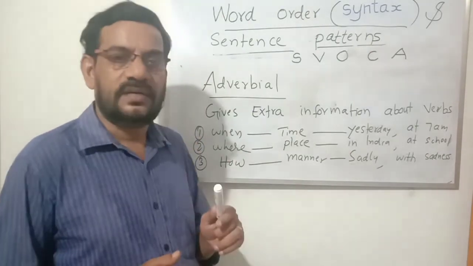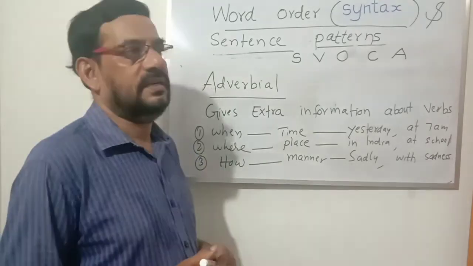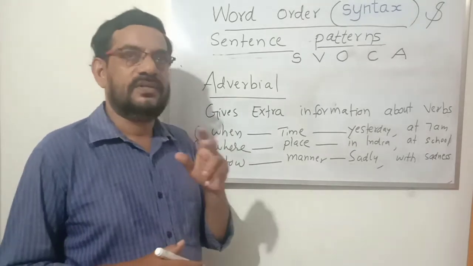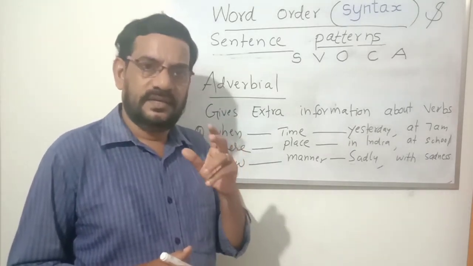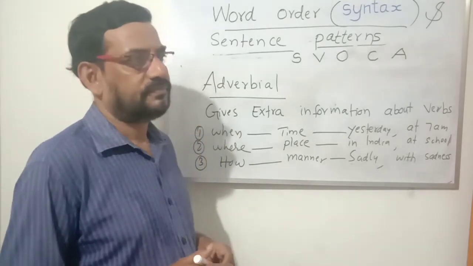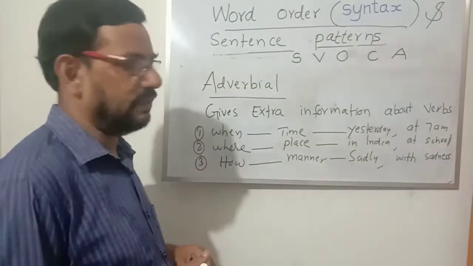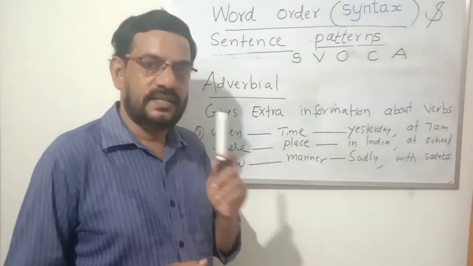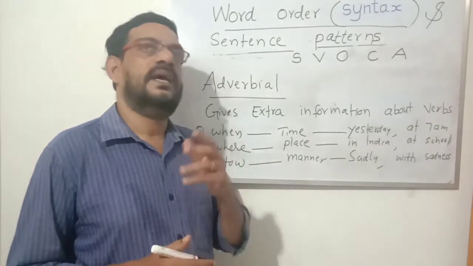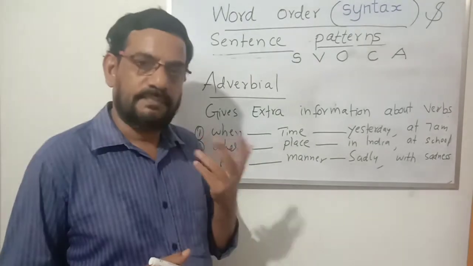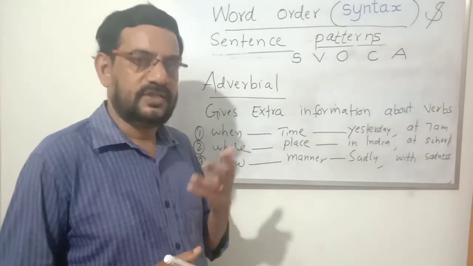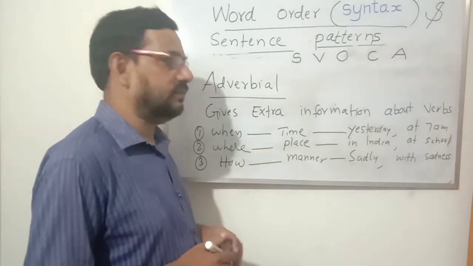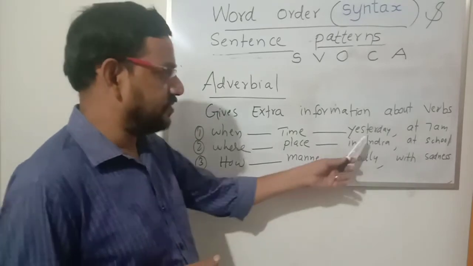The reader or the listener gets additional information and the concept in the sentence will be complete. Sometimes some actions will demand adverbials for the completion of the concept, for the completion of the meaning. Sometimes we will have to mention when the action happens, when it will happen, tomorrow, next month, next year, or when it happened, last day or last month. We might have to say yesterday something happened.